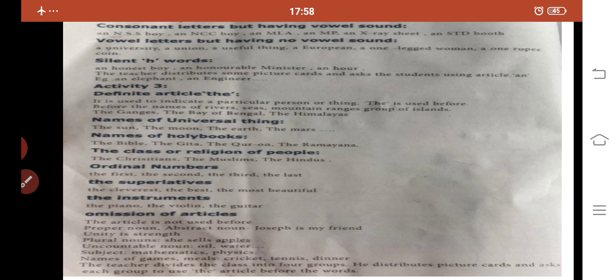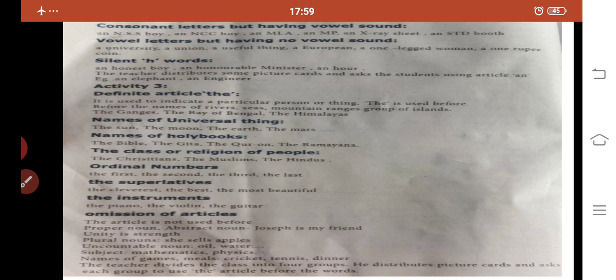So far we are learning where we have to use the definite article and indefinite articles. Now we are going to learn the omission of articles. The article is not used before the proper noun. We should not use the articles before the proper noun, before the name. Before the words Chennai, Madurai, Coimbatore, like these words, we should not use any articles.